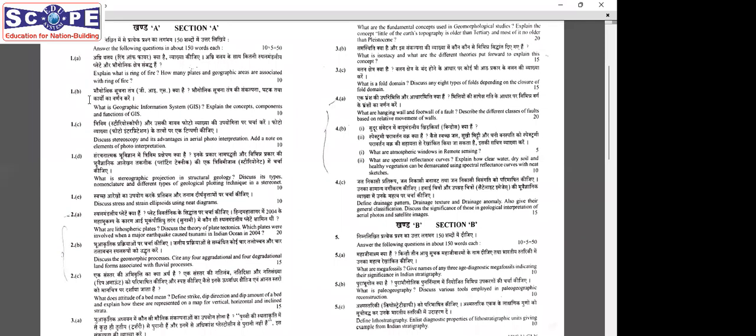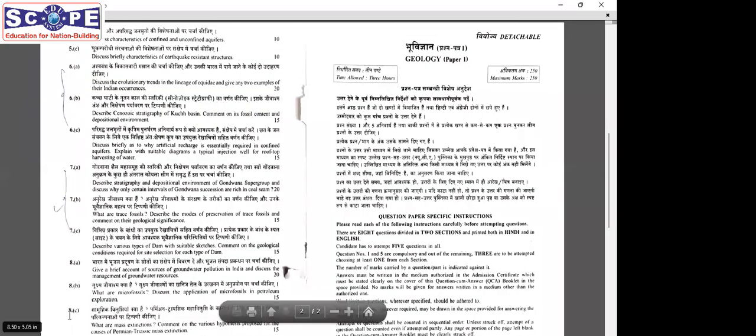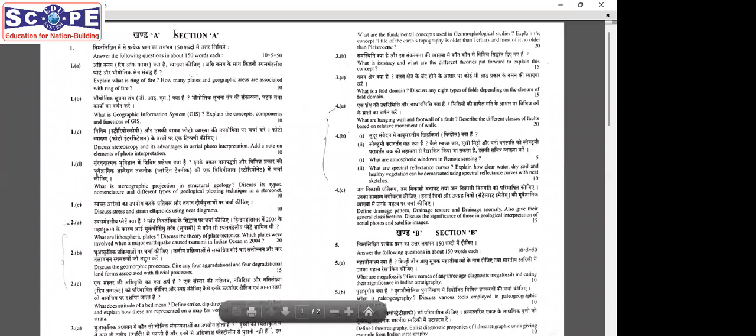The question paper has 8 questions, and these 8 questions are divided into 2 sections. Section A has 4 questions, and section B has the other 4 questions. So in each section,